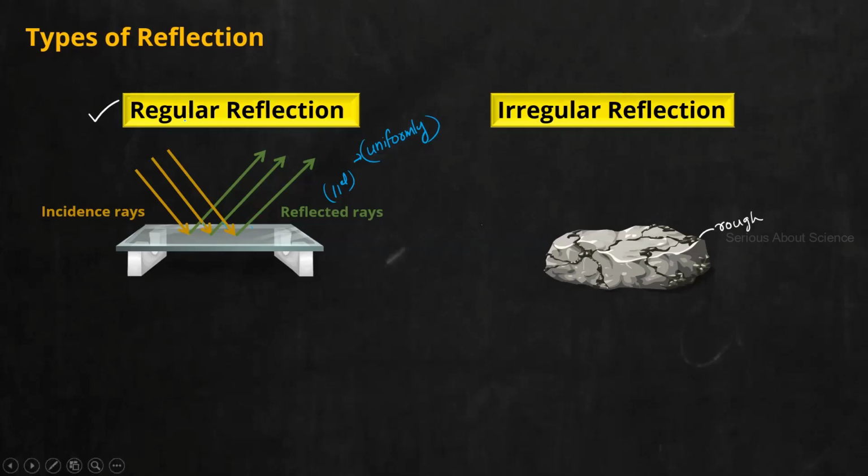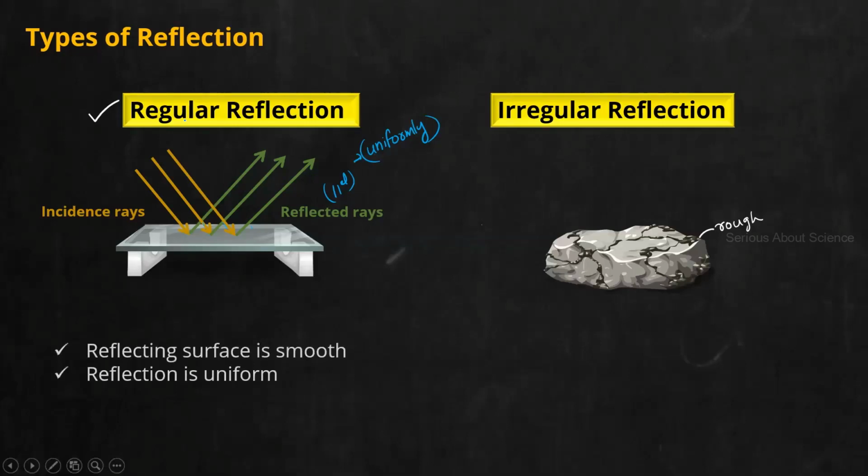So regular reflection is a type of reflection in which all the reflected rays are reflected uniformly, or we can say they are reflected such that they are parallel to each other. So note it down. Regular reflection occurs in case of a smooth reflecting surface, and here reflection is uniform. And as a result, you will get a clear image there. The image will have a bit higher clarity.